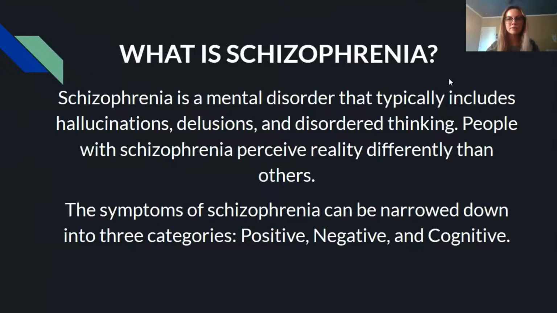Schizophrenia is a mental disorder that usually includes hallucinations, delusions, and disordered thinking. People with schizophrenia have a different perception of reality. There are a few symptoms of schizophrenia, but they can be narrowed down into three categories: positive, negative, and cognitive symptoms.